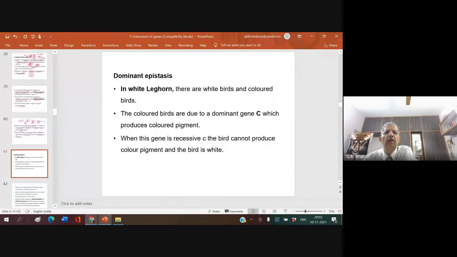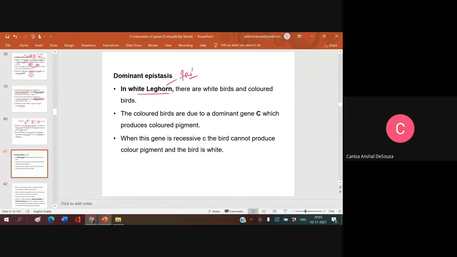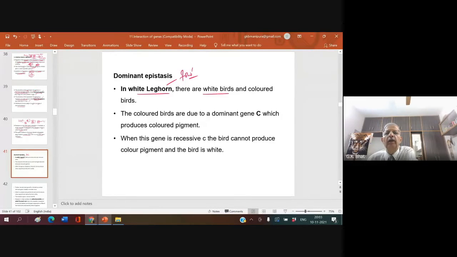Okay. Dominant epistasis. Example: in the white leghorn, what is a leghorn? Leghorn is a fowl. In white leghorn, there are white birds and colored birds.